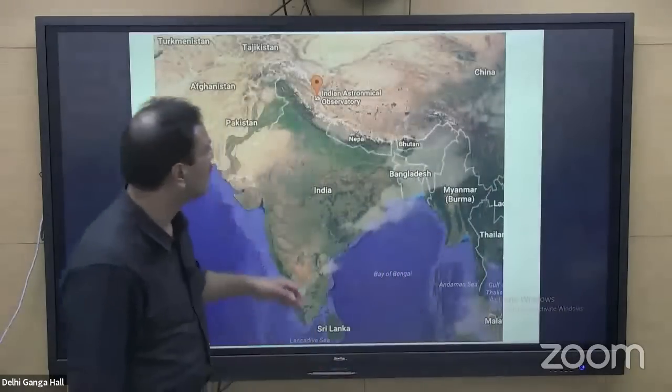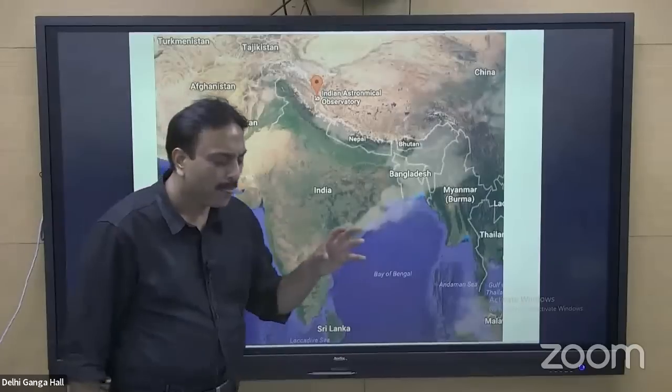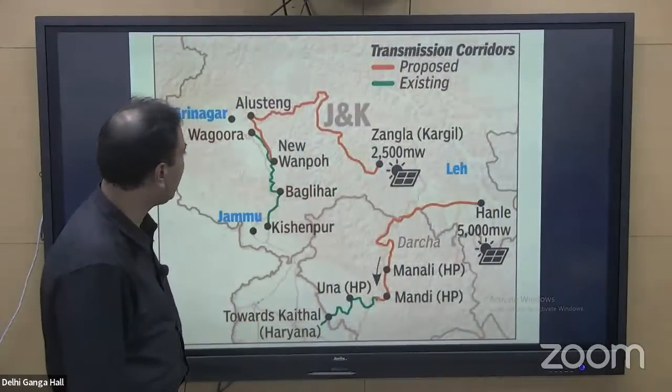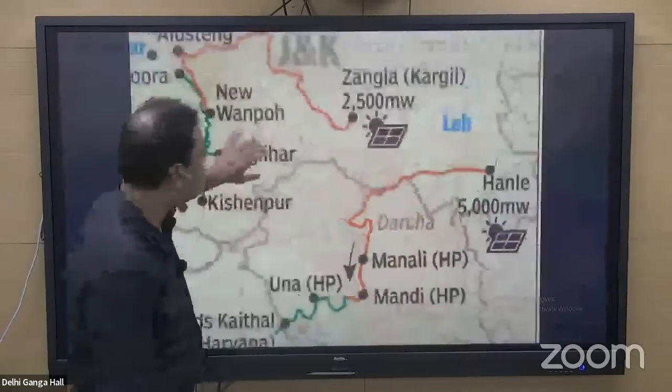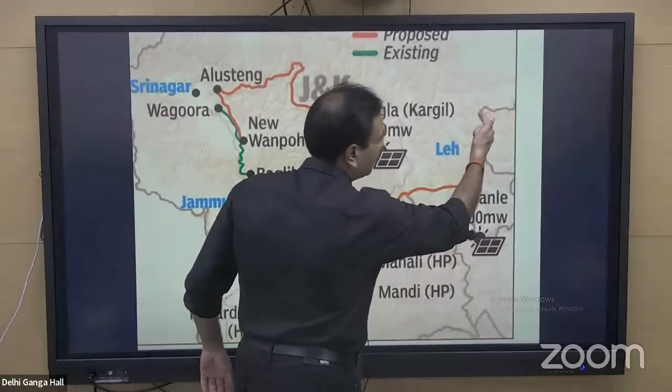Have a look at the location of Hanle. This is the Indian Astronomical Observatory, that is Hanle. This particular area has been chosen. If you specifically look at the location of Hanle, and if you can mark that, the strategic importance of this particular region. See here, we are having this line, if it is visible to you.